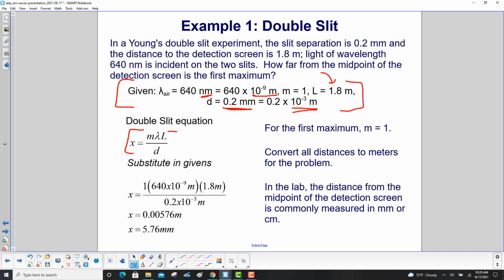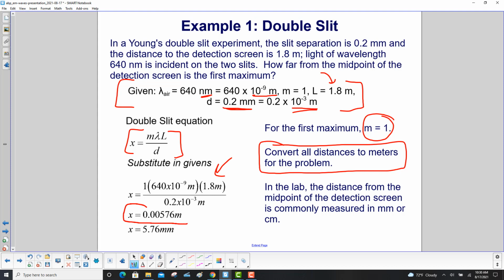Here's our double slit equation, and we're looking for the first maximum, so that means m is equal to 1. We now substitute in our givens, and here's another reminder, make sure all distances are in meters. And we put our numbers in, and we come up with 0.00576 meters, which is absolutely correct, and you would get full credit. But here, we've converted it over to millimeters by moving the decimal 3 places to the right, because in the lab, the distance from the midpoint of the detection screen is commonly measured in millimeters or centimeters, certainly not meters.